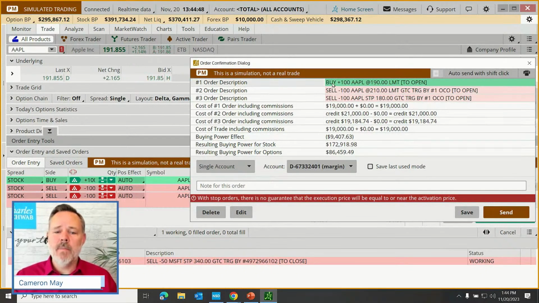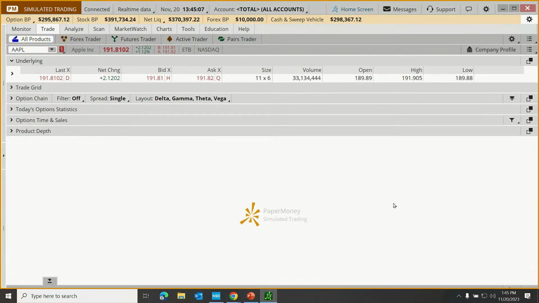Now, I'm not going to submit this order. Just be aware that, when we put in a limit order of any type, it's not a guarantee that we're going to be able to fill that order. And if we put in a stop order of any type, it's not a guarantee that that's going to be the price that we receive, right? That's it. Okay, so I'm going to close that out.